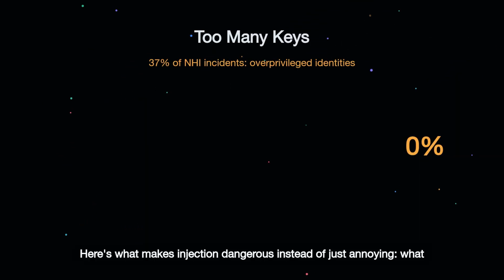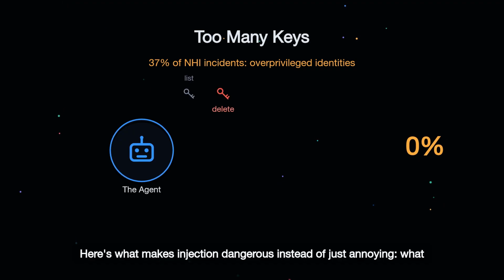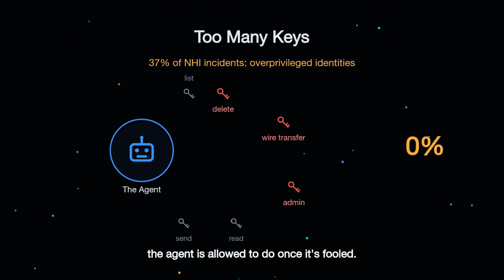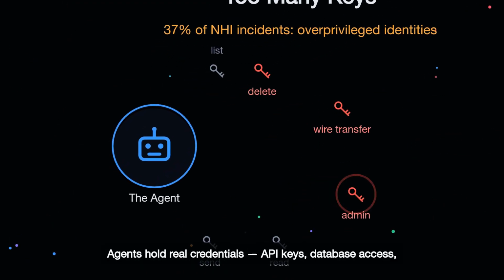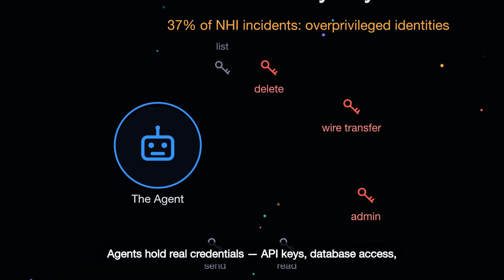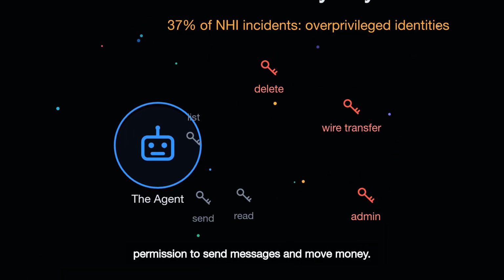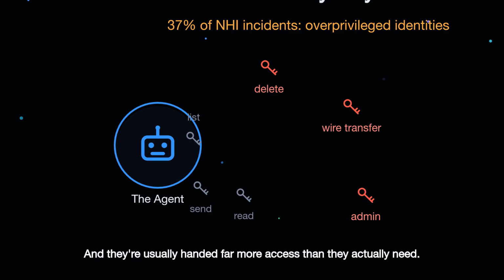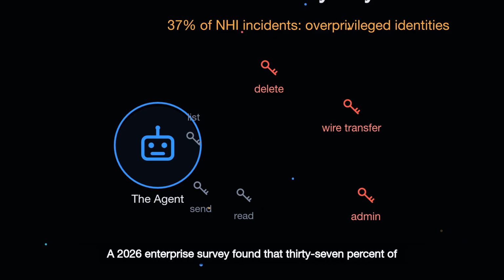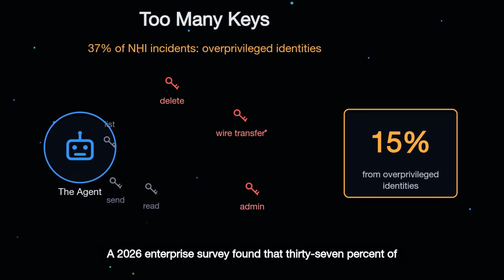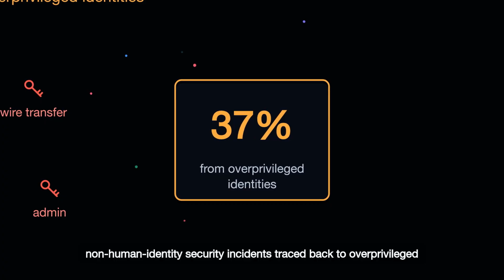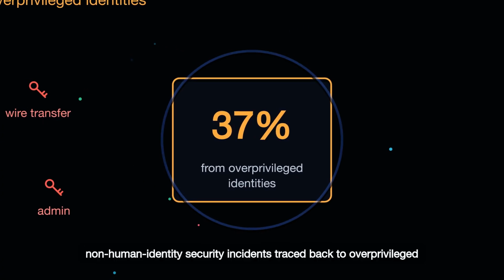Here's what makes injection dangerous instead of just annoying: what the agent is allowed to do once it's fooled. Agents hold real credentials, API keys, database access, permission to send messages and move money, and they're usually handed far more access than they actually need. A 2026 enterprise survey found that 37% of non-human identity security incidents traced back to overprivileged identities.